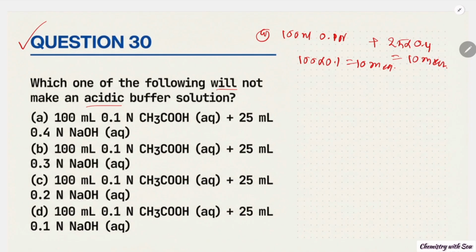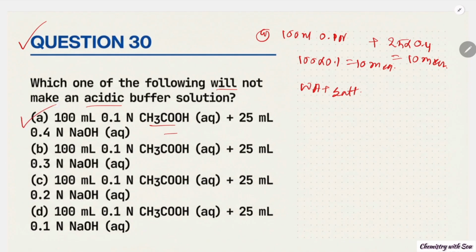So both have the same strength. To prepare an acidic buffer solution, the weak acid plus salt must be present. But in this scenario, both are neutralized, so an acidic buffer is not possible.